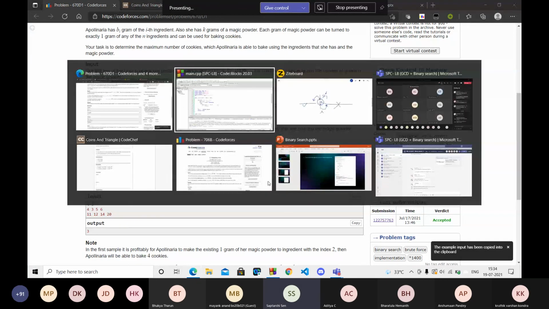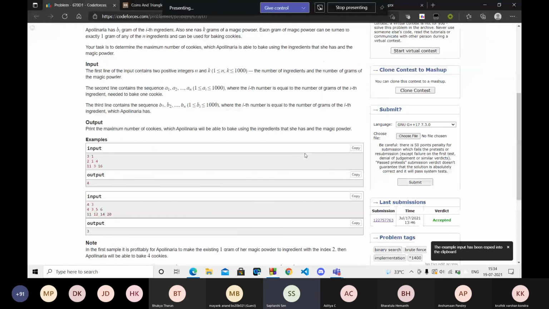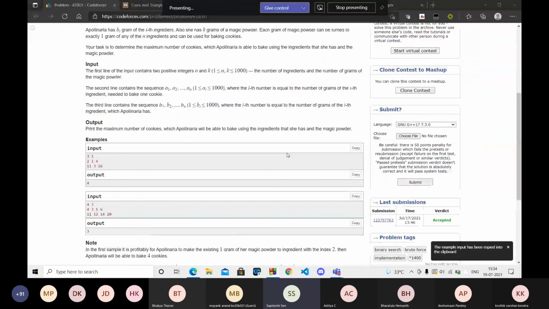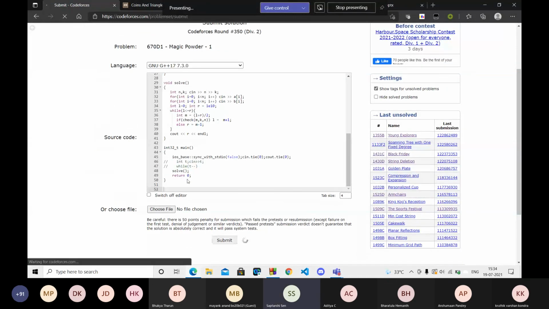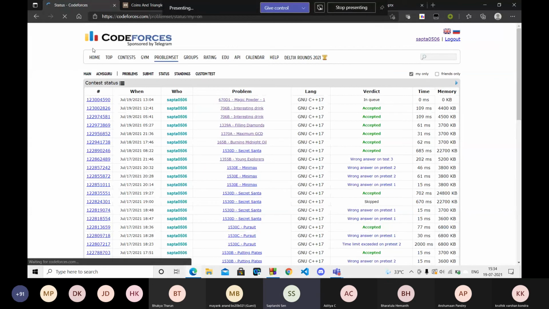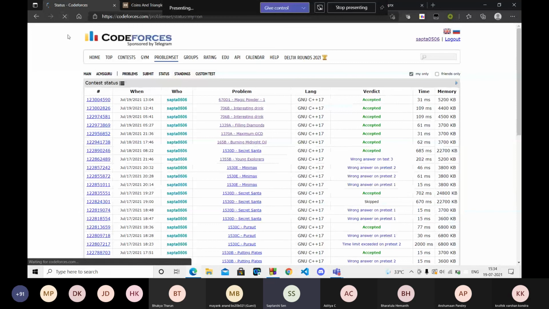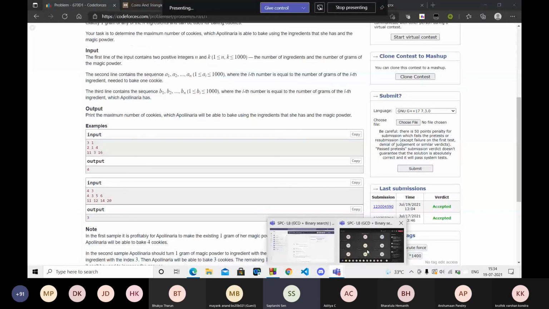Four. Let's check. Yeah, it's 4. Let's try the second sample test case. Yeah, 3. The sample test cases seem to pass. Let's submit this code. Hope this works. Accepted. Yeah. Okay, fine.